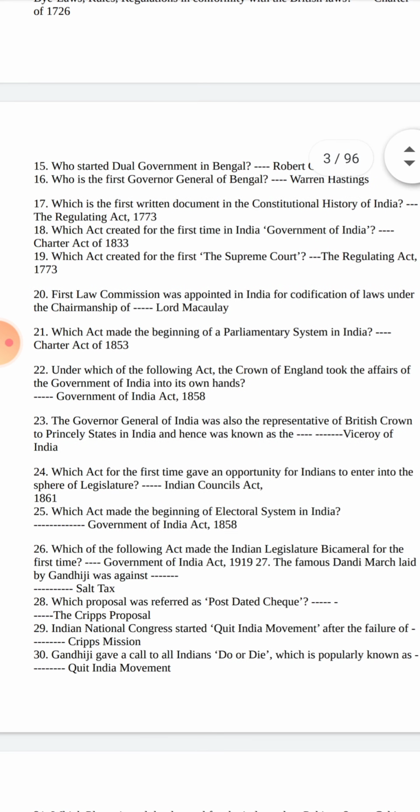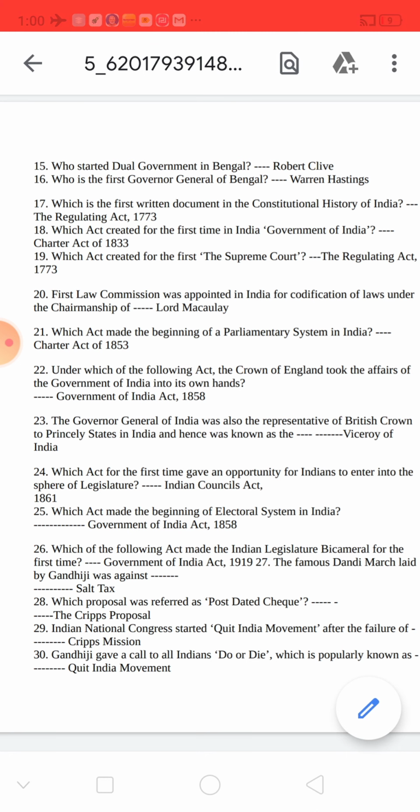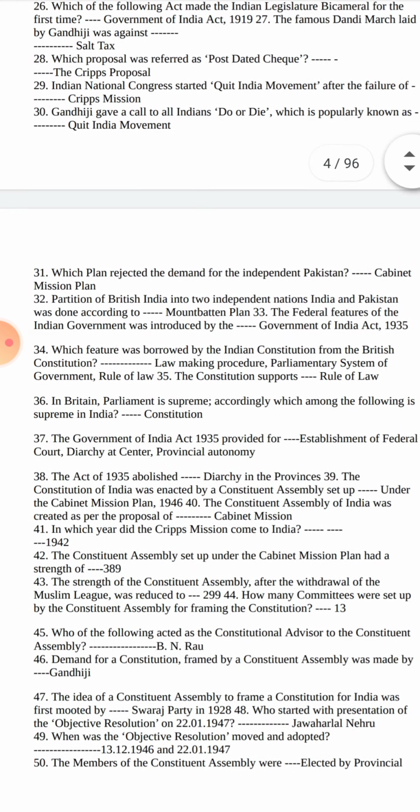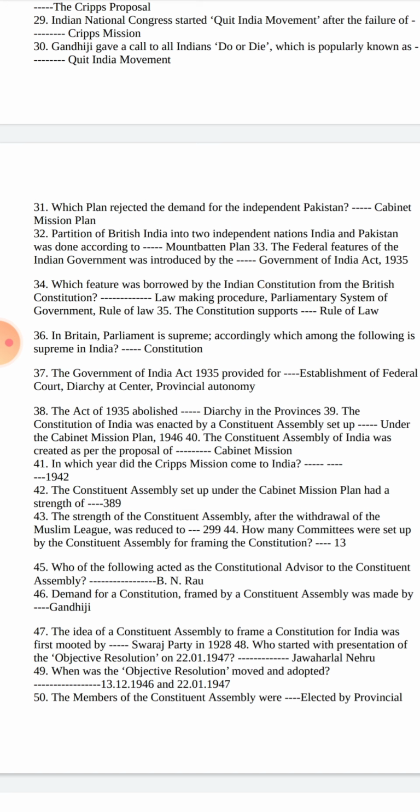Which proposal was referred to as the post-dated cheque? The Cripps proposal. The Indian National Congress started the Quit India movement after the failure of the Cripps Mission. Gandhiji gave the call of do or die to all Indians, which is properly known as the Quit India movement. Which plan rejected the demand for an independent Pakistan? Cabinet Mission Plan. Partition of British India into two independent nations, India and Pakistan, was done according to the Mountbatten Plan.